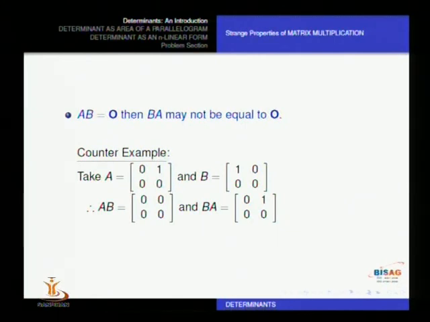We take matrix A and B. A is 0 1 0 0, B is 1 0 0 0, and when you multiply both ways, AB turns out to be a 0 matrix, but BA is not a 0 matrix. So we cannot say this also. That means AB is not only different from BA, but also even if AB is 0, it does not mean BA is a 0 matrix.